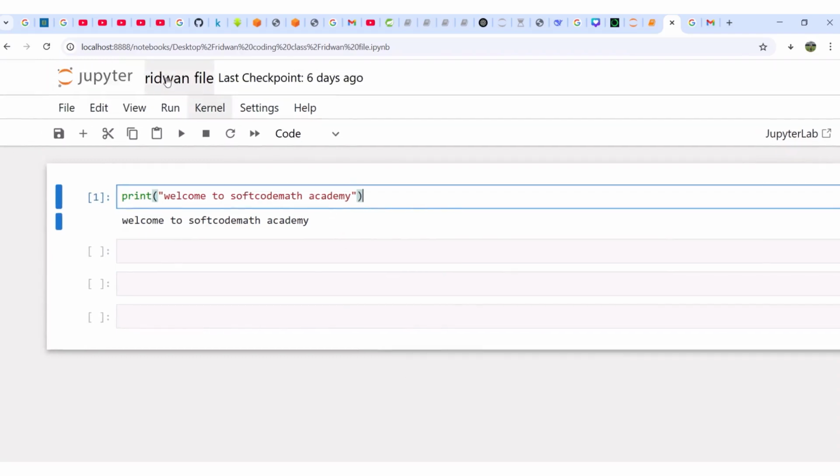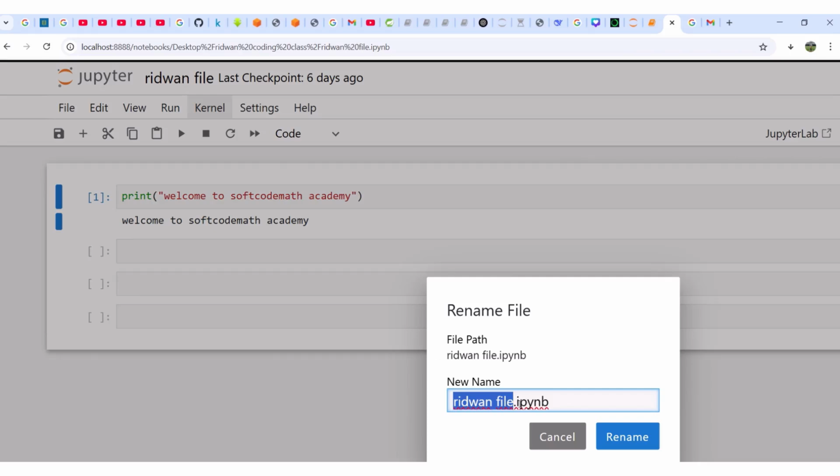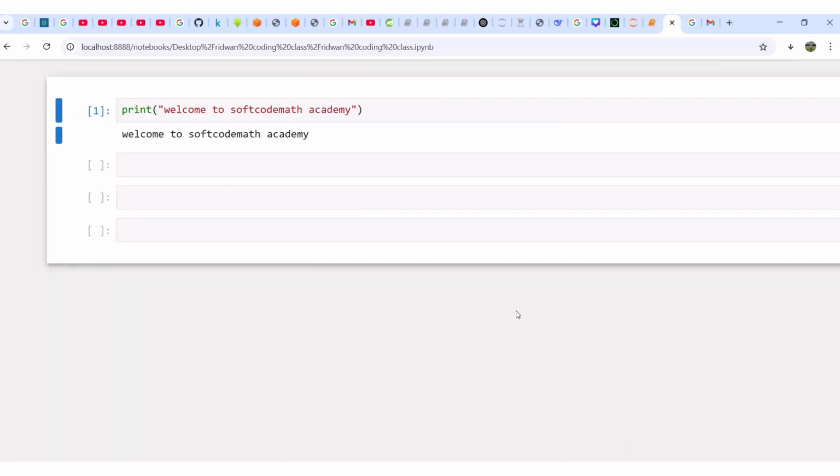In your own case, if you are doing it for the first time, it will give you Untitled. You just come here and rename it. Can you see? It is when I rename it to read one file that I have read one file. Let me say I want to rename it again. Let's say read one coding class. Can you see? You can rename it to anything. Read one coding class. Rename. Or just click on rename.